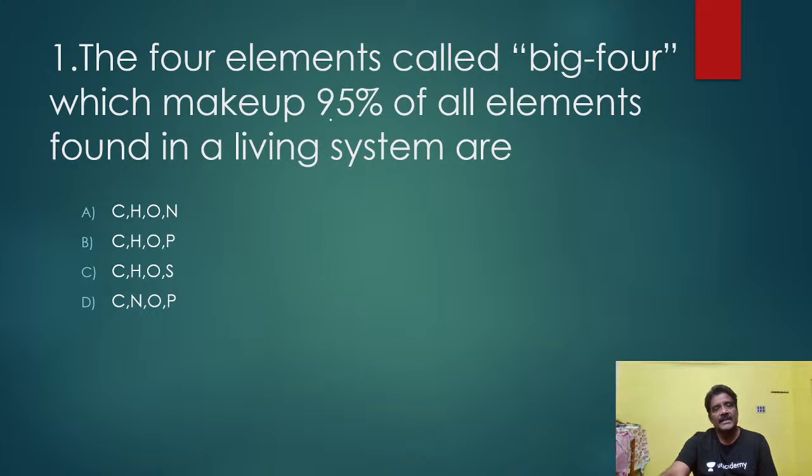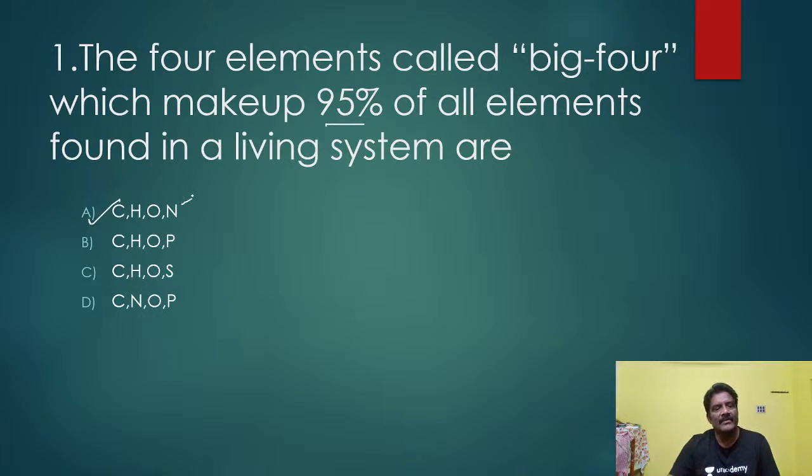The options: carbon, hydrogen, oxygen, nitrogen; carbon, hydrogen, oxygen, phosphorus; carbon, hydrogen, oxygen, sulfur; and carbon, nitrogen, oxygen, phosphorus. Which is the right answer? The right answer is a direct one: carbon, hydrogen, oxygen, nitrogen.